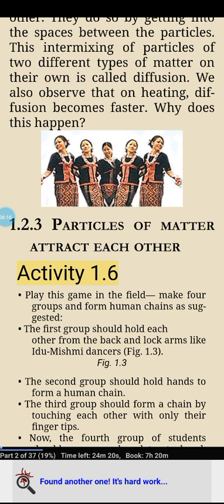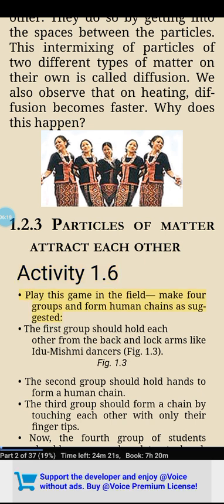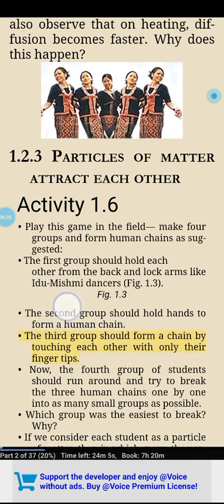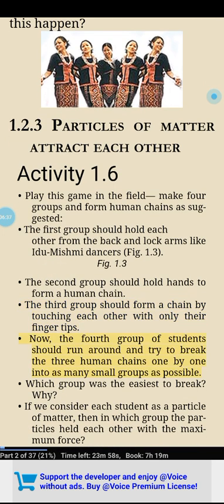Activity 1.6. Play this game in the field, make 4 groups and form human chains as suggested. The first group should hold each other from the back and lock arms like Idu Mishmi dancers, figure 1.3. The second group should hold hands to form a human chain. The third group should form a chain by touching each other with only their fingertips. Now, the fourth group of students should run around and try to break the 3 human chains one by one into as many small groups as possible.